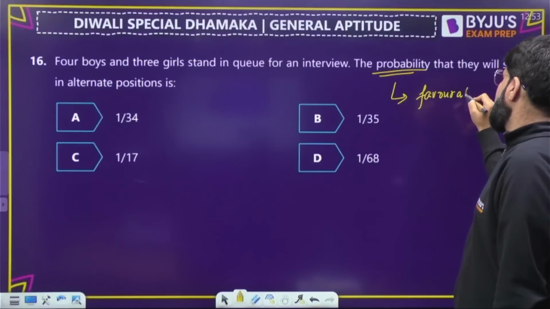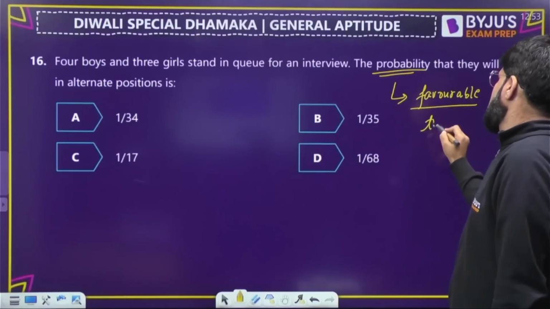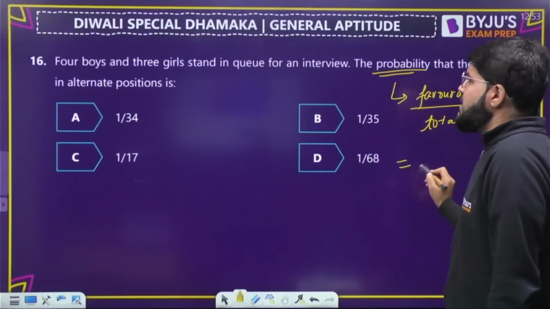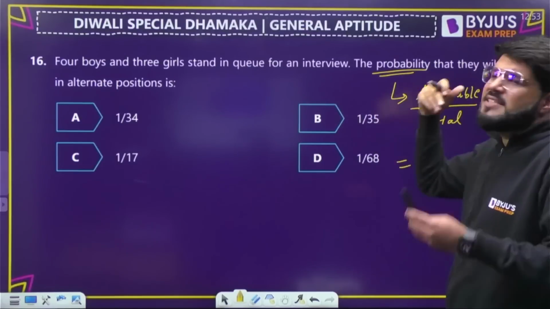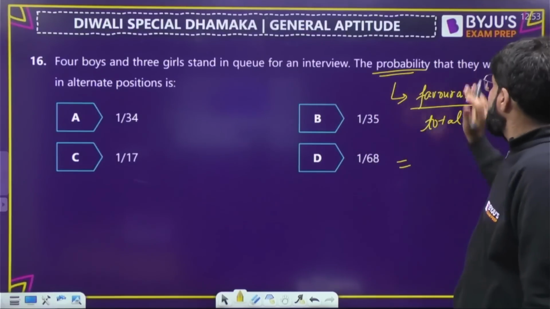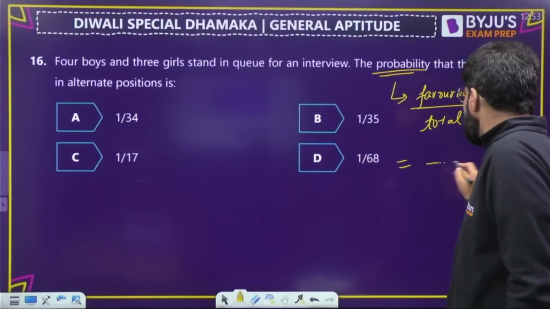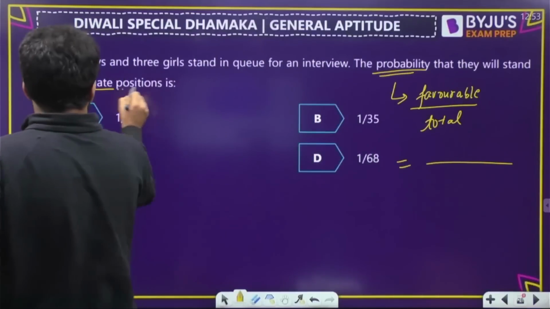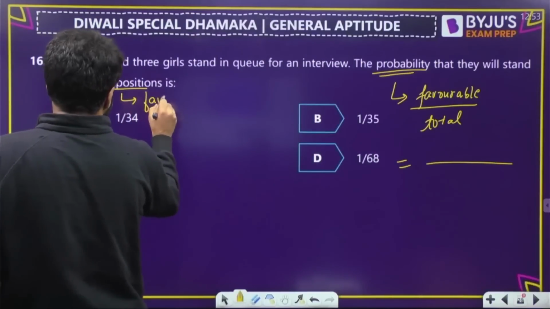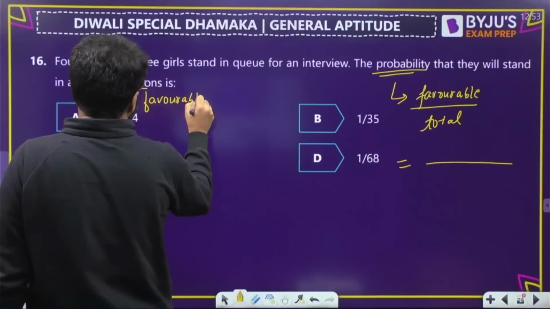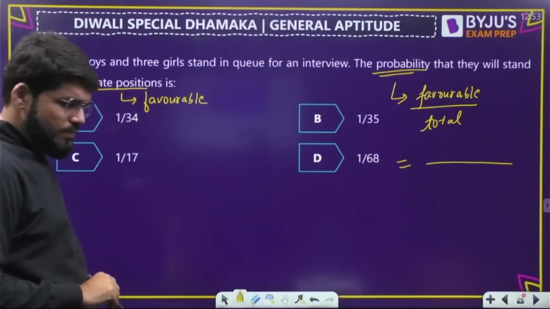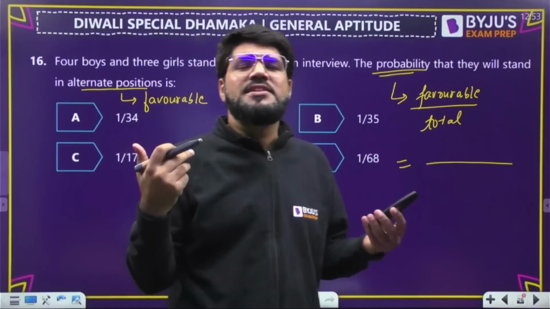That is what we did in the last question. Total means there are 4 boys and 3 girls and they can stand any way, not necessarily alternate. Alternate is just the favorable position. Right, alternate is the favorable condition. You want the probability that they are in alternate position. But total means they can arrange themselves anywhere.